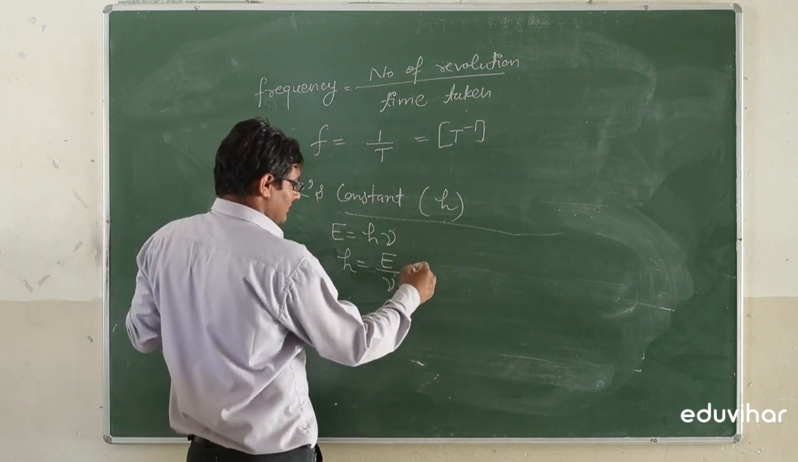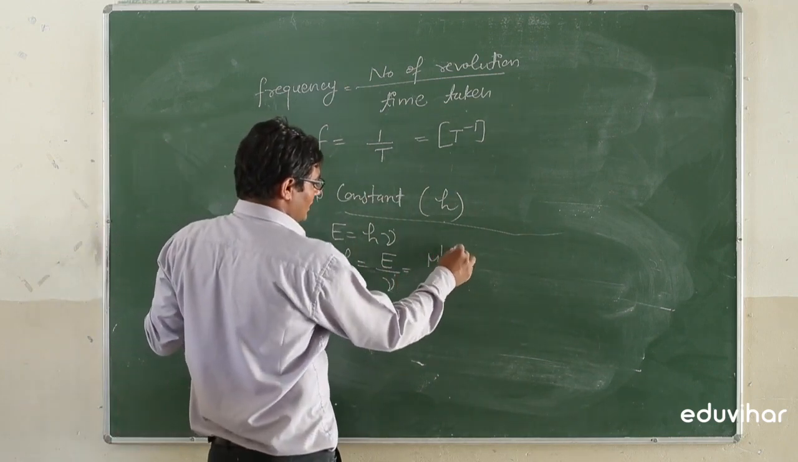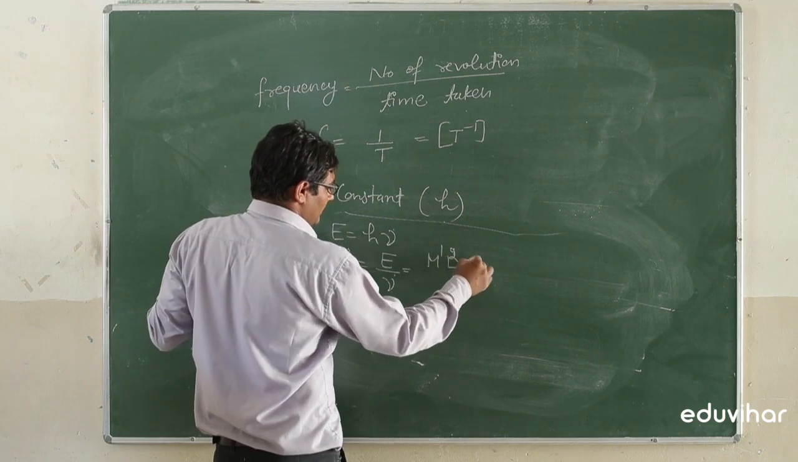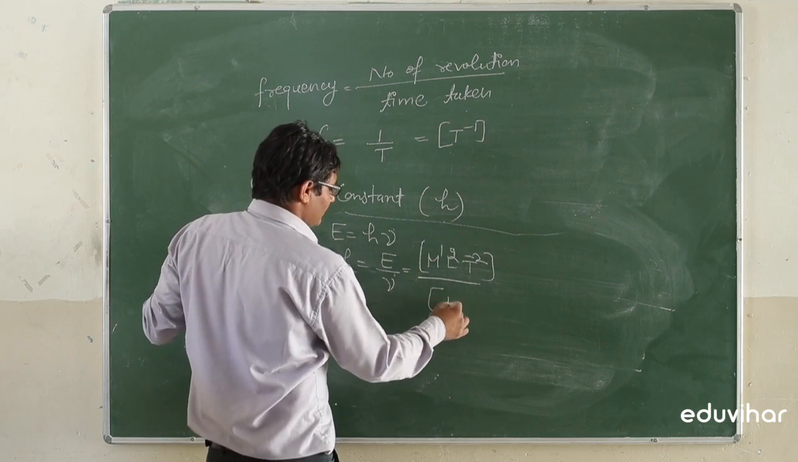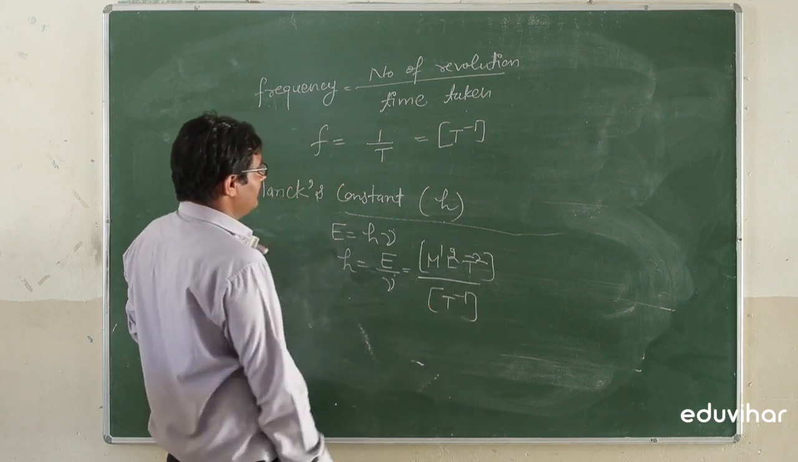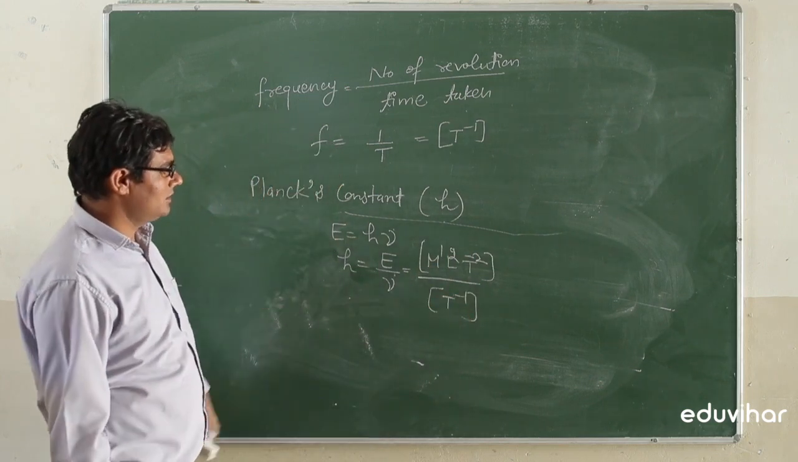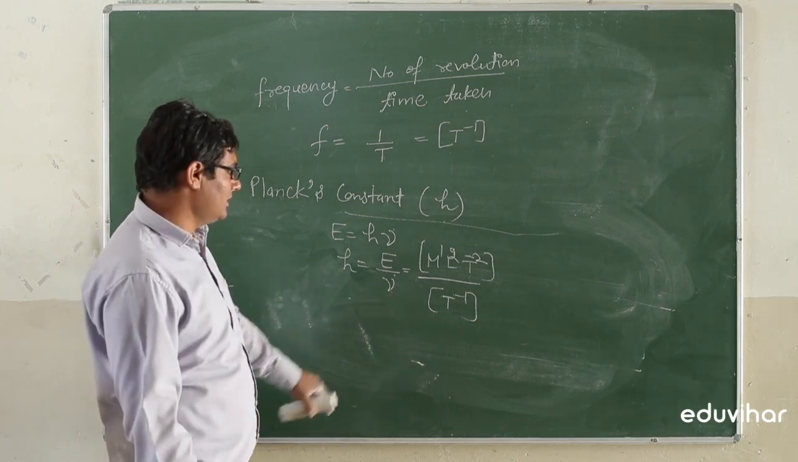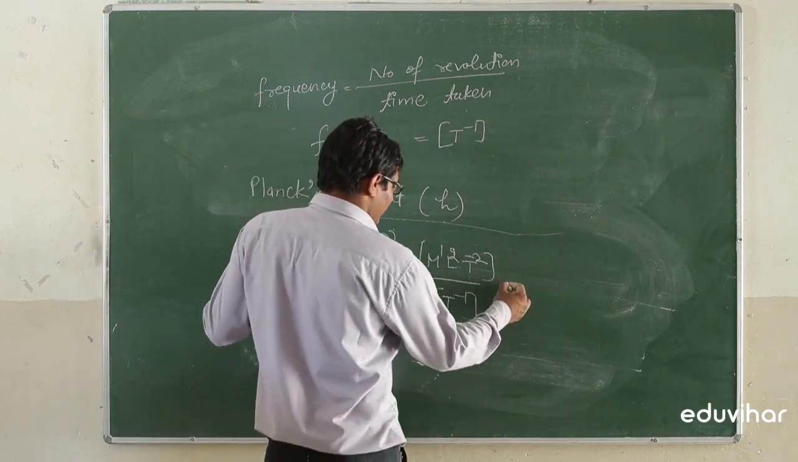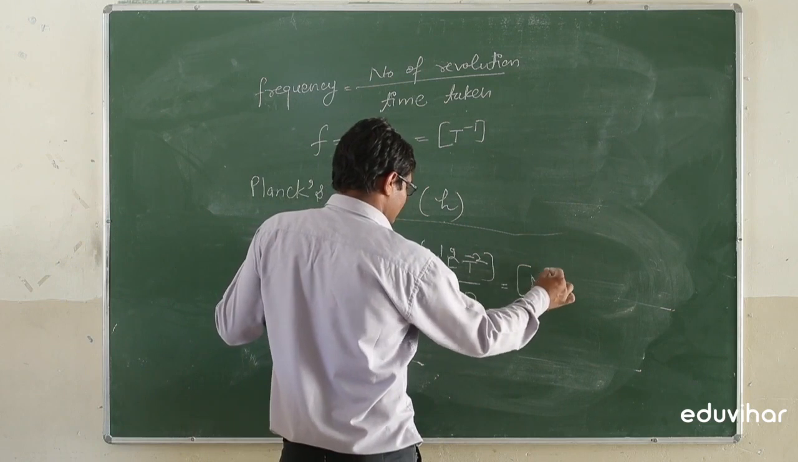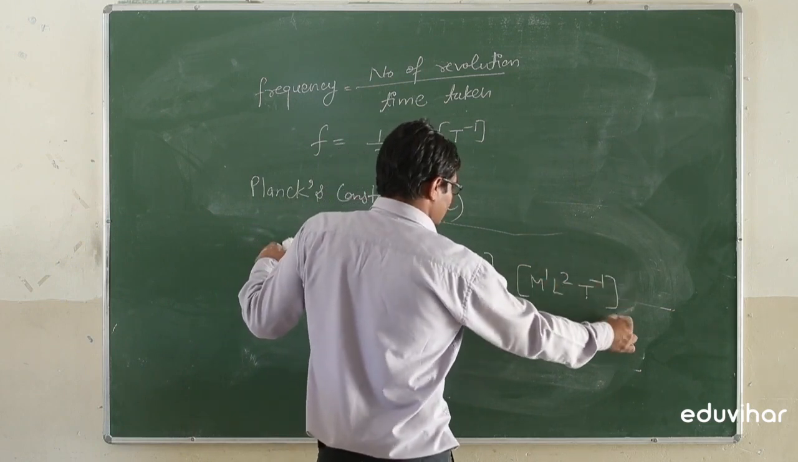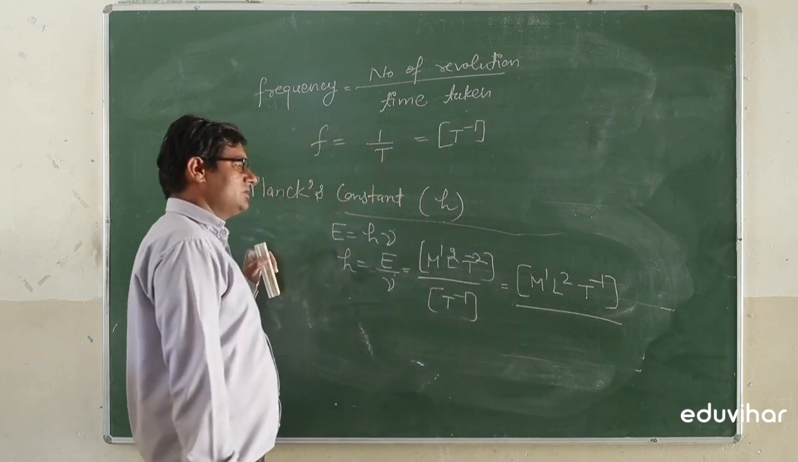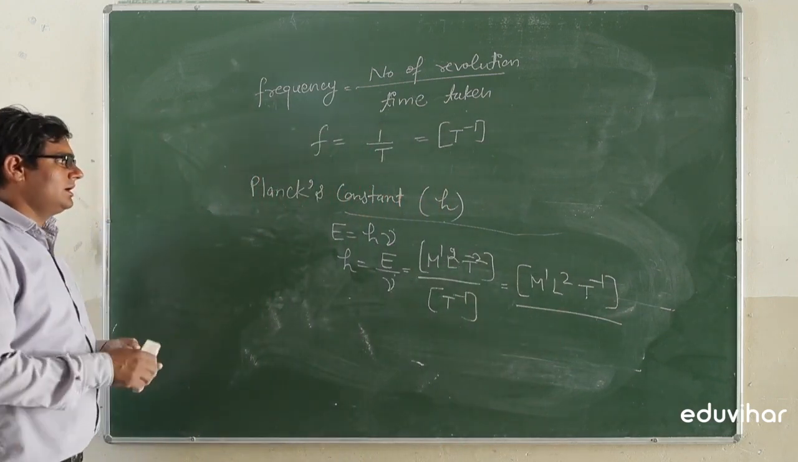Energy having the dimensional formula M1 L2 T minus 2, divided by T minus 1. The dimensional formula for frequency is put here, T minus 1. So calculating this term, we will find M1 L2 T minus 1. This is the dimensional formula for the Planck constant.